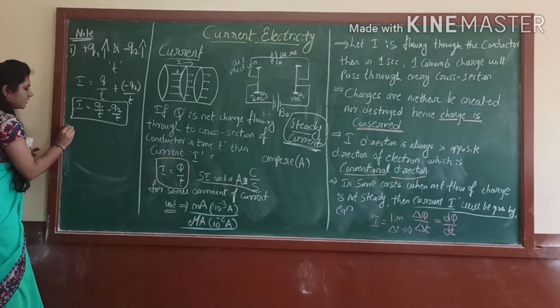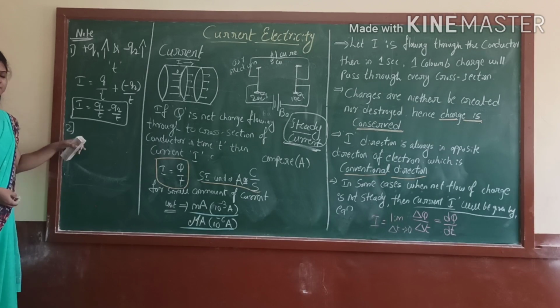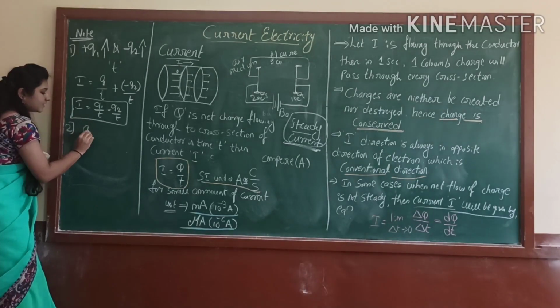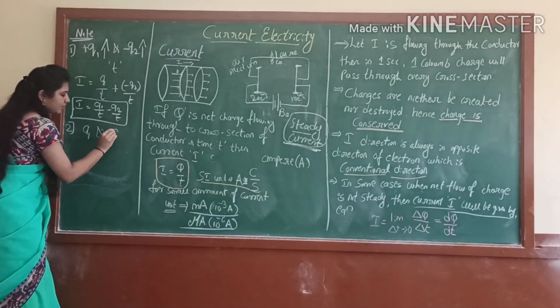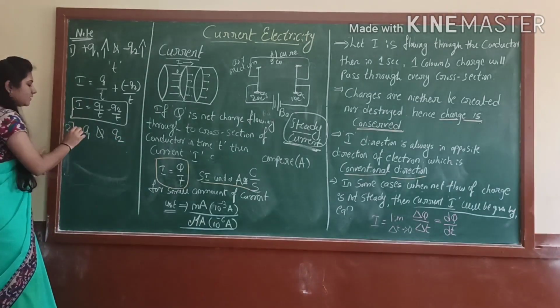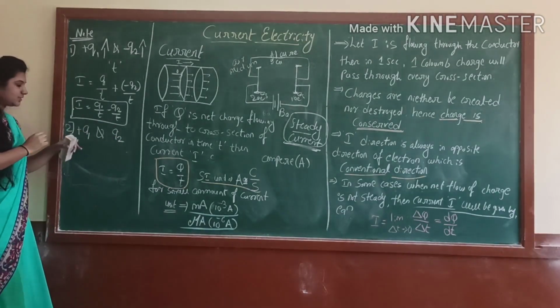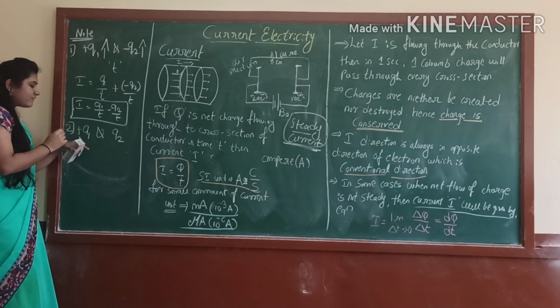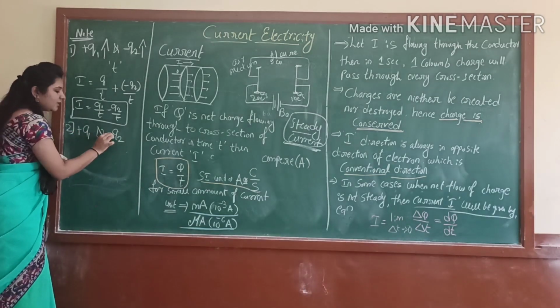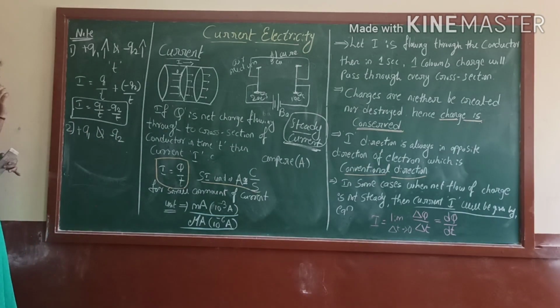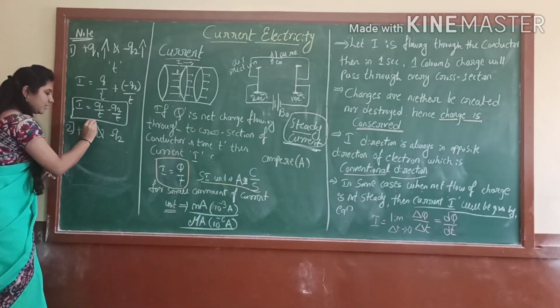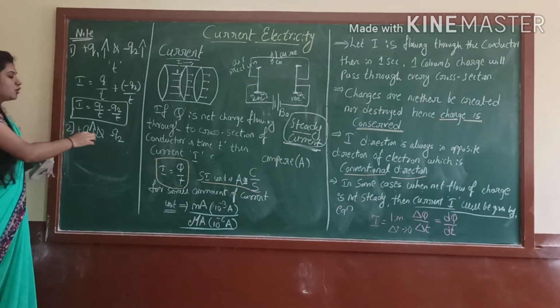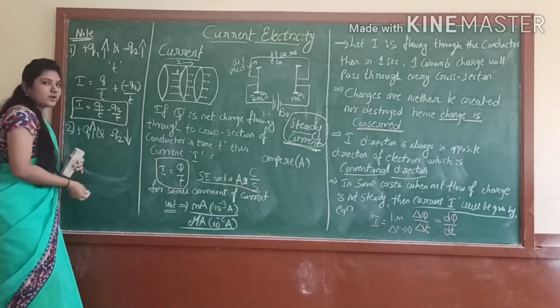Right? And consider the second case. Here also I will consider Q1 and Q2. This is the positive charge, and this has the negative charge, right? But here Q1 is moving in the forward direction, Q2 is moving in the backward direction.